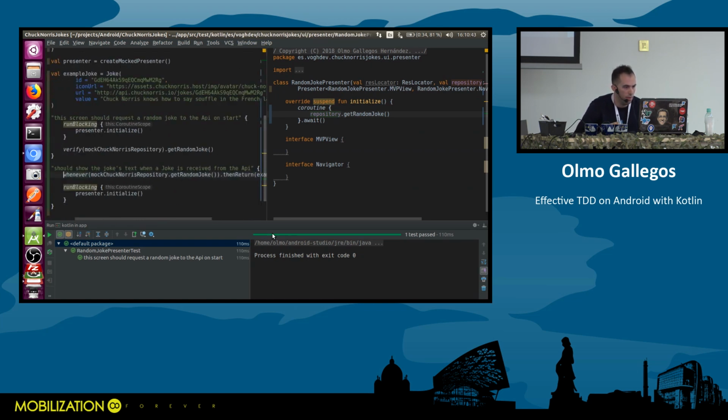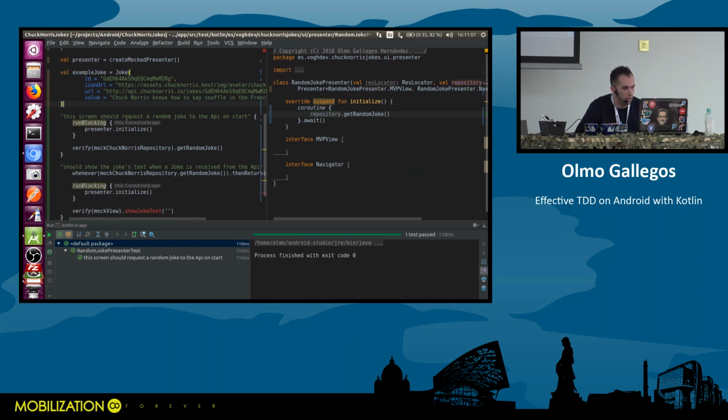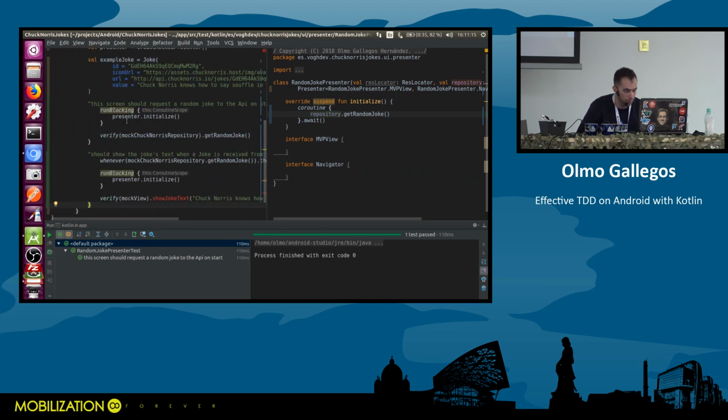So my repository is mocked, so now I'm gonna write the assert, the expectation I have, and I want my view, mock view, to show some text. So joke text. And the exact text I'm expecting is this example joke I'm using. So Chuck Norris knows how to say soufflé in the French language. That's exactly what I'm expecting. Now we have a test that is not compiling. That represents progress, okay? So the next thing I have to do is to make my test compile.